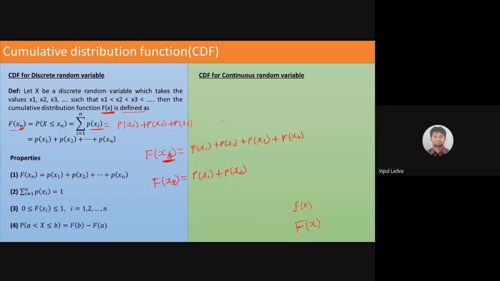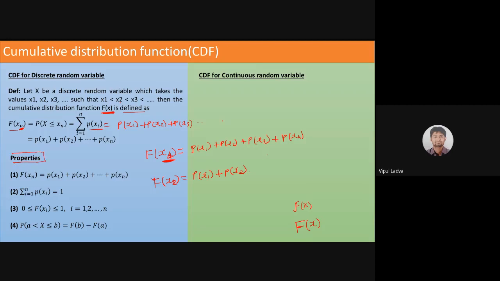So if I'm interested in finding the cumulative distribution function for the random variable xn, then I need to add all the probabilities of x1, x2, x3 up to xn. Good. Now properties.